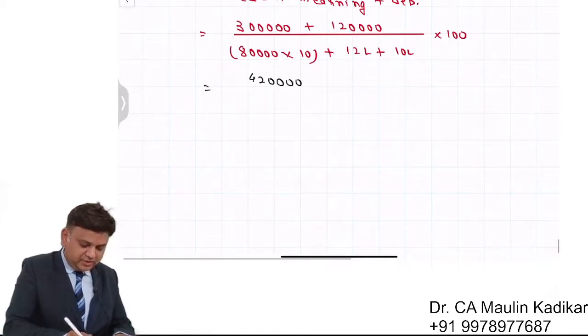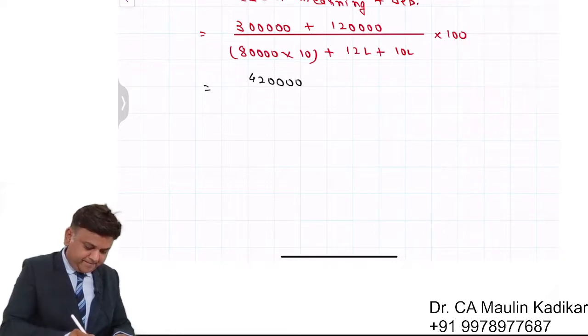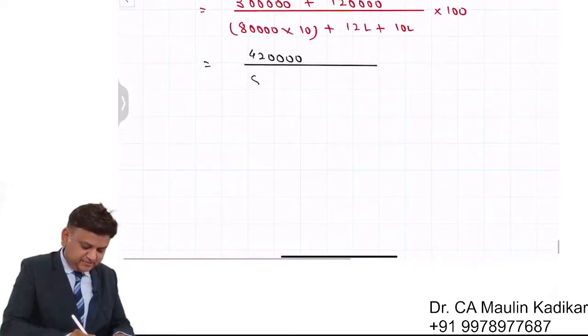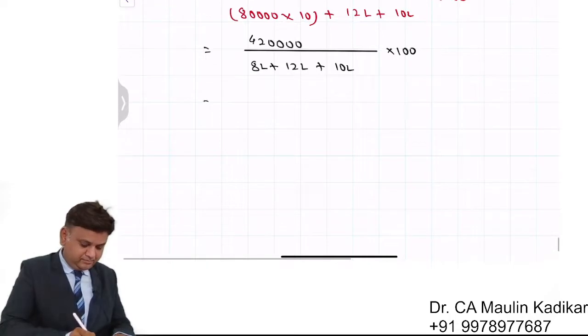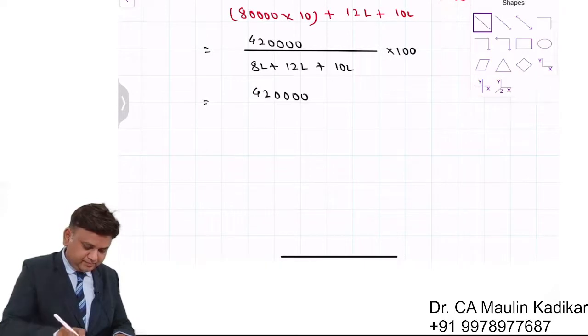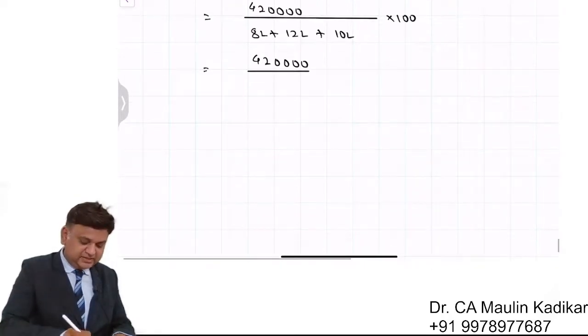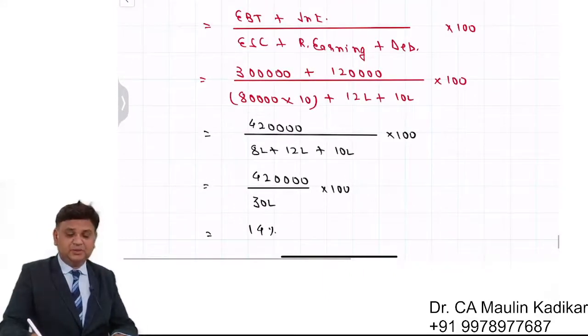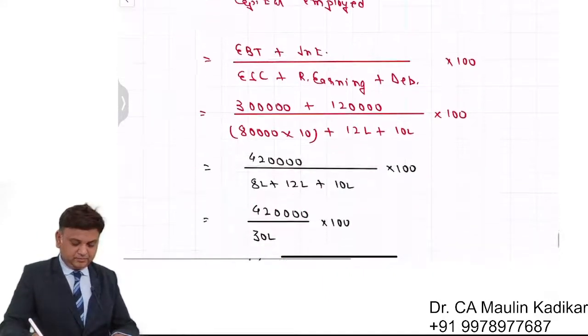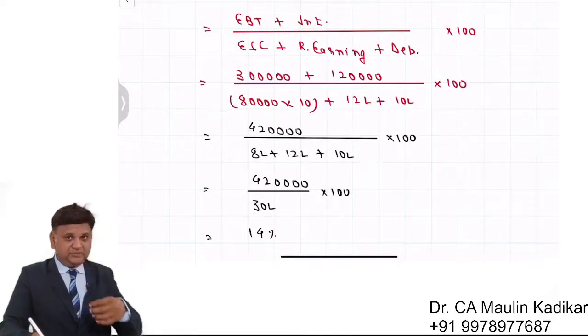So it is 4 lakh 20,000 divided by 8 lakhs, 12 lakhs, 10 lakhs into 100. 4 lakh 20,000 divided by 30 lakhs into 100. It comes to 14%. So we have computed the present return on investment.